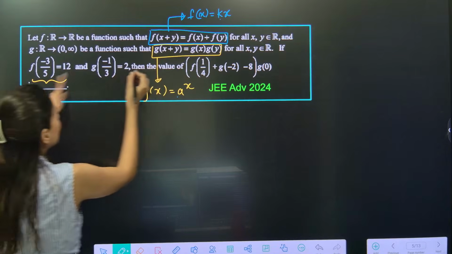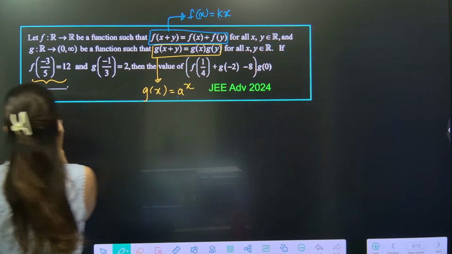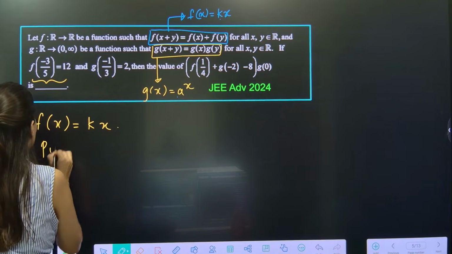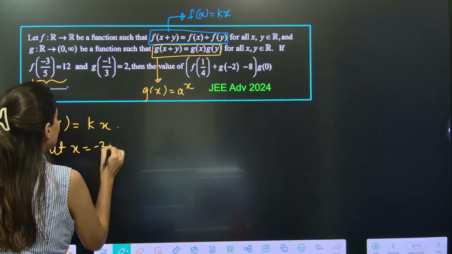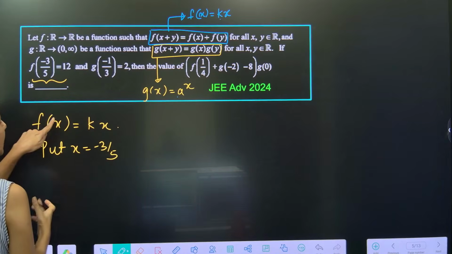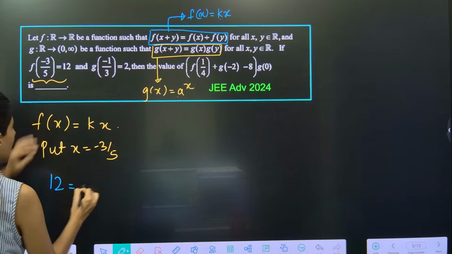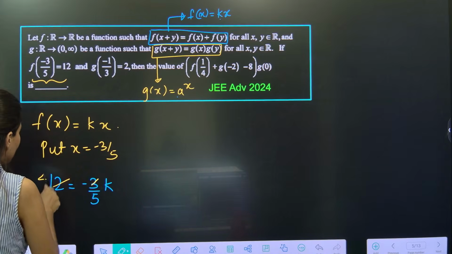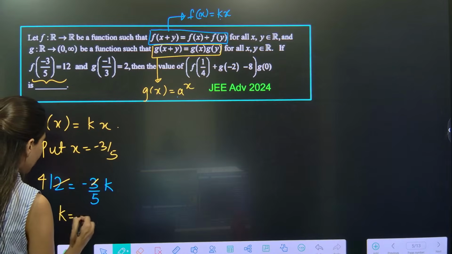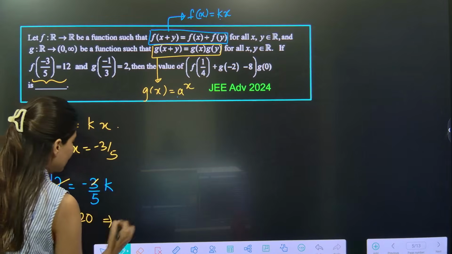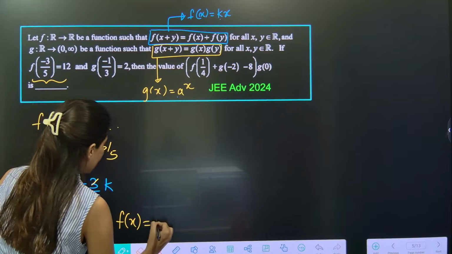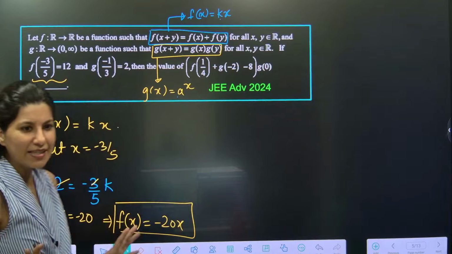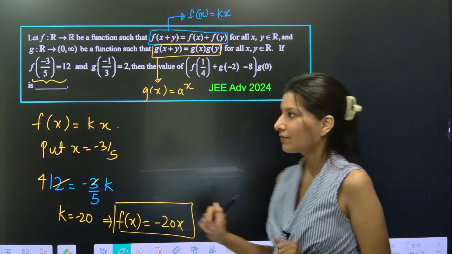So f(-3/5), put f(x) is equal to kx. Put x is equal to minus 3 by 5. The moment you put x is equal to minus 3 by 5, it will be 12. And this is minus 3 by 5 k. So k is coming out as what? Minus 20. So this implies your function f(x) is nothing but minus 20x. Got it? Easy peasy till now, right?